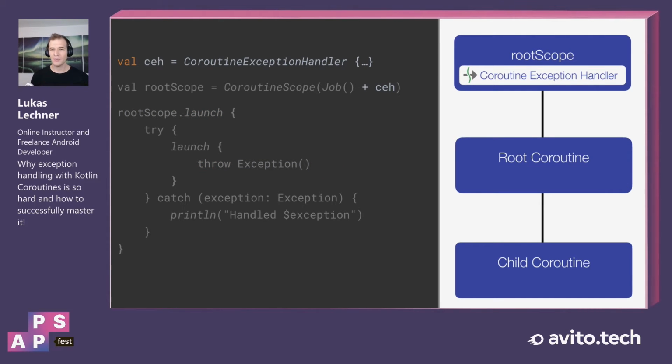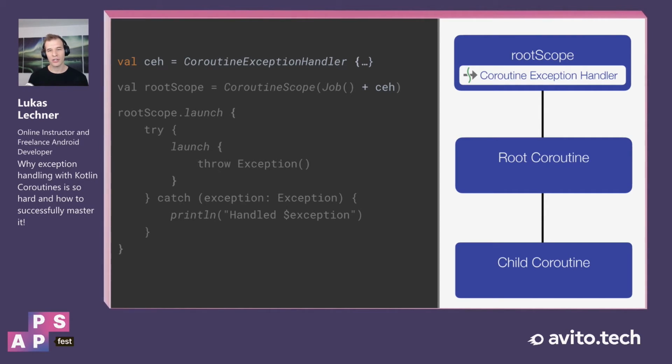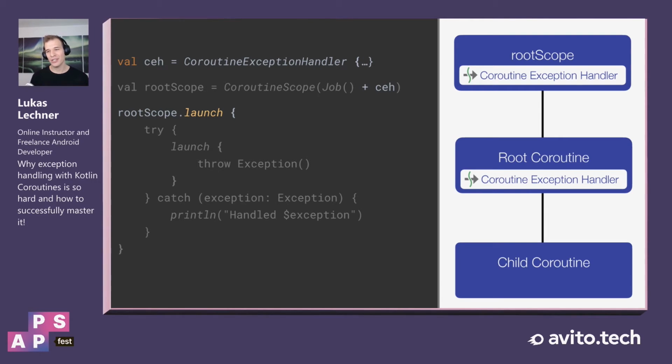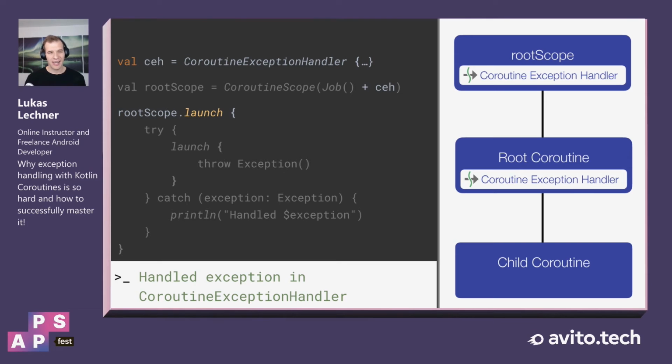The third possibility would be to simply install it in the root scope. As you can see here, when we create a CoroutineScope, we can use the plus modifier to define more context elements. And now when we launch more coroutines, then these coroutines inherit the context elements of the scope. And therefore, the root coroutine also inherits the coroutine exception handler. And therefore, if you run this app, it also works.